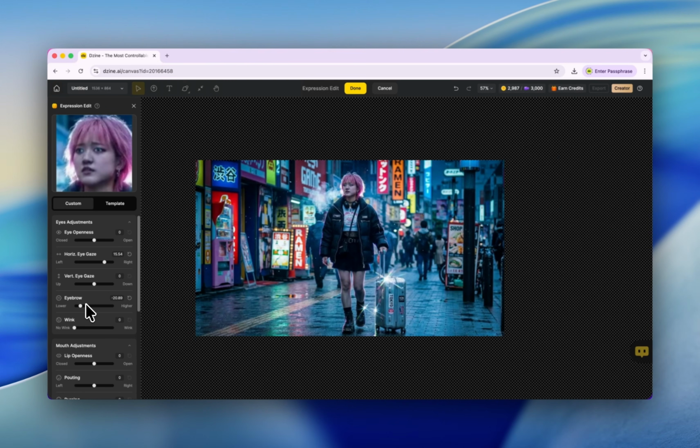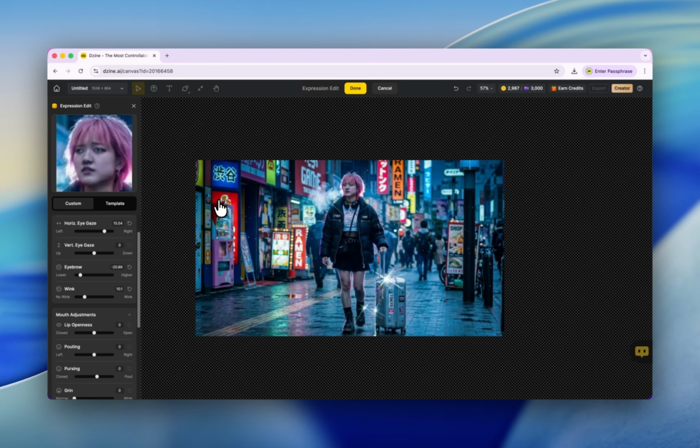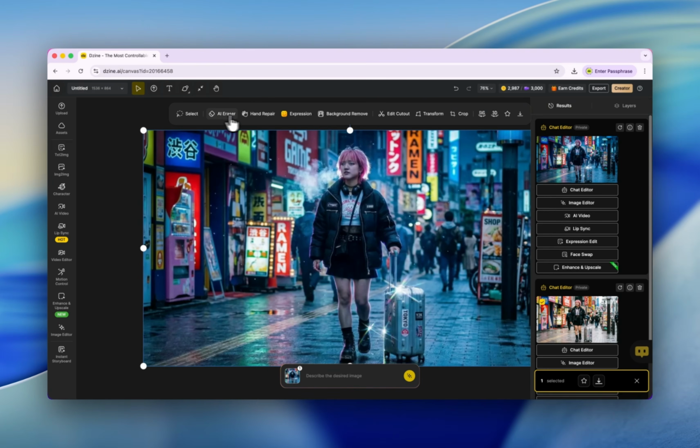Yeah, this can accurately control all the expressions of the girl, right? You can upload your portrait to manipulate the facial expression, and you can click here, done. And also you can use the AI eraser to remove anything from this image.